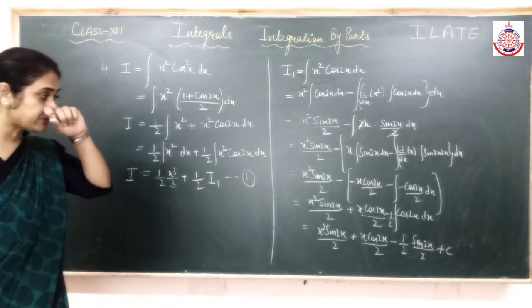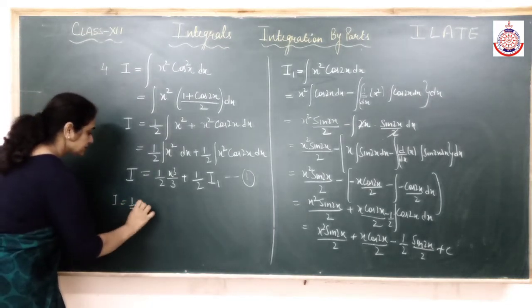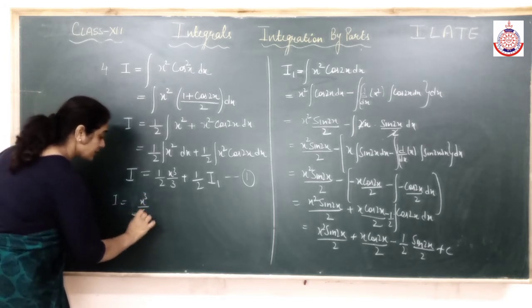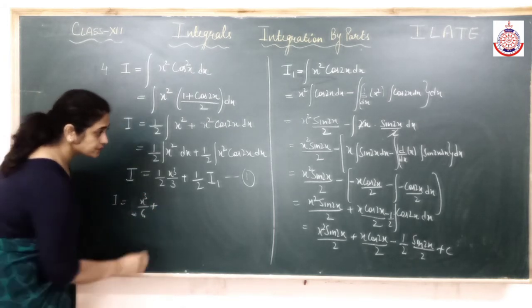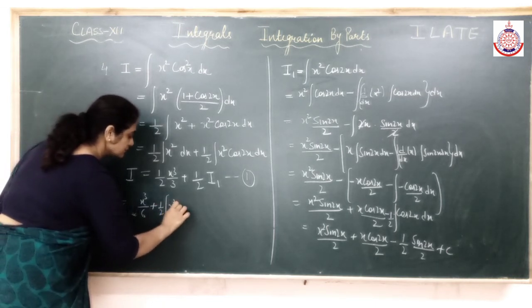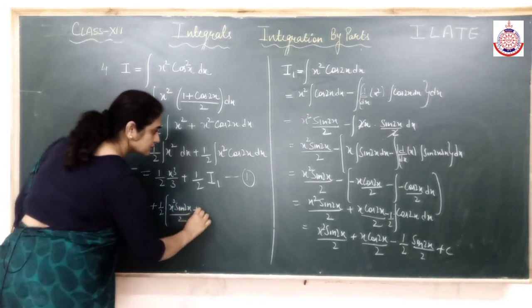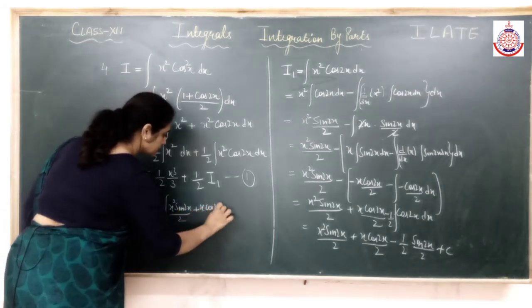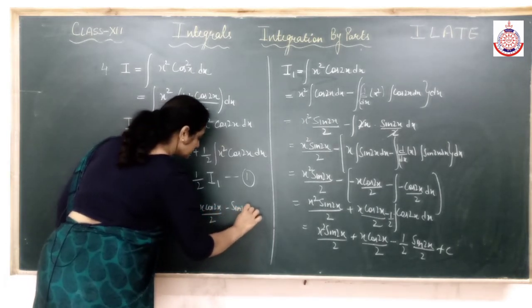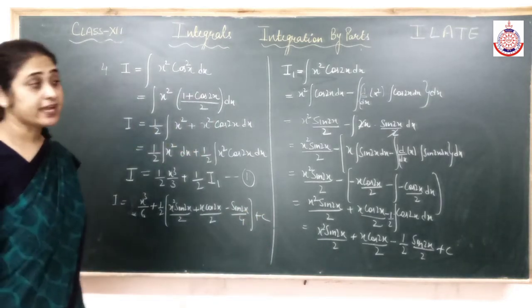Put the integration of I1 here, and that would be the answer. We can take this constant out and then we can simplify.